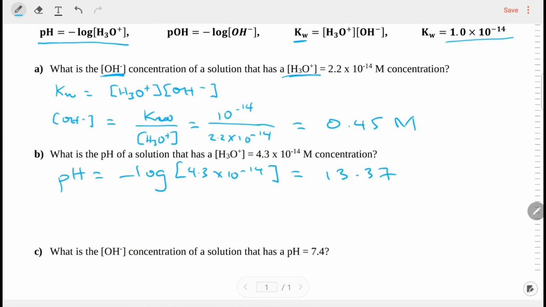Okay, good. And here, I would say always write the pH calculations to 2 decimal places. Why? Because most pH meters, that is what you're going to get. But unless the question says that you should round it, then you can go ahead and round the number. If not, always report it that way. Here, we couldn't just say that my pH was going to be 14. Why? Because it is not 1 times 10 to the negative 14. But if you think about it, my answer has to be closer to 14. And look, we actually got 13.37. That's closer to 14, right? And that helps you verify your answer.